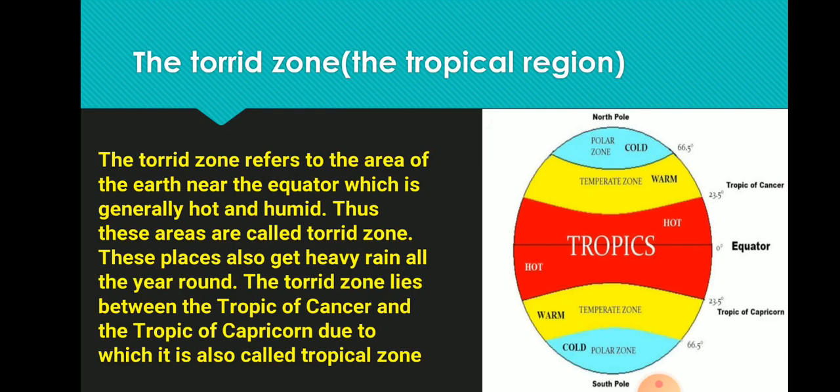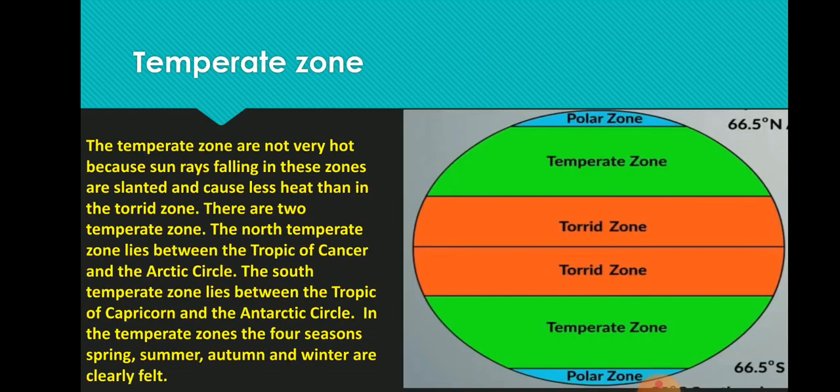The torrid zone refers to the areas of the earth near the equator, which is generally hot and humid. Thus these areas are called the torrid zone. These places also get heavy rain all the year round. The torrid zone lies between the Tropic of Cancer and the Tropic of Capricorn, due to which it is also called the tropical zone. Next zone is the temperate zone.